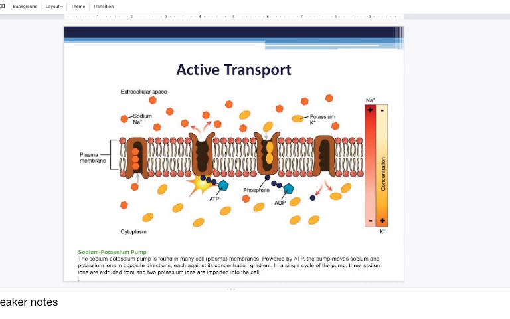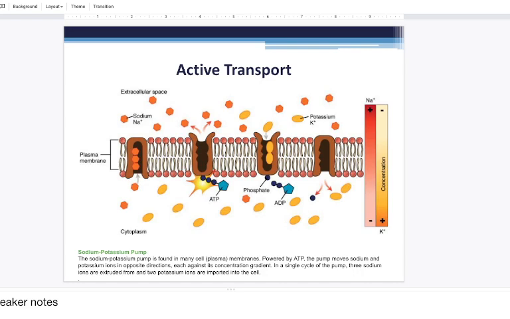So when we are going from areas of high concentration to areas of low concentration, we sometimes still will need to have active transport because, for example, sodium is high on the outside of the cell and low on the inside of the cell, whereas potassium is high on the inside of the cell and low on the outside of the cell. But we still need to be able to allow sodium access into our cells, and we still need to allow potassium access out of our cells.